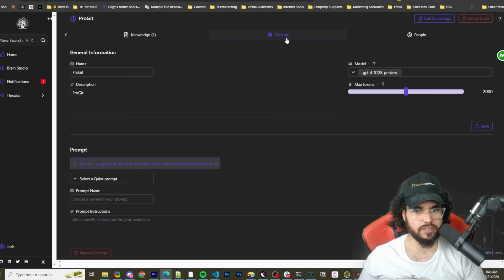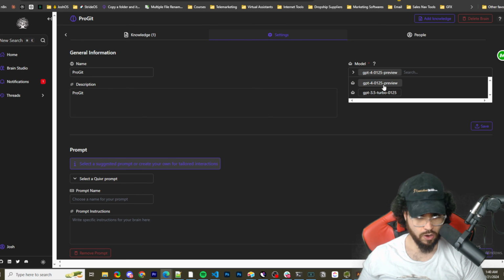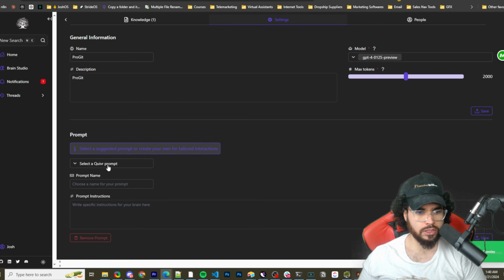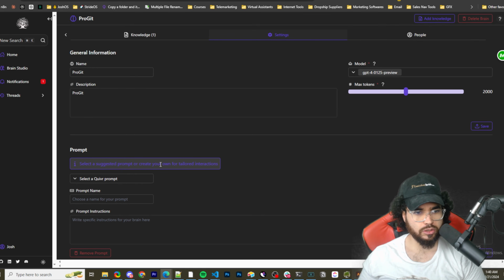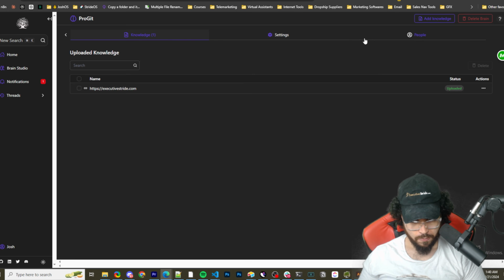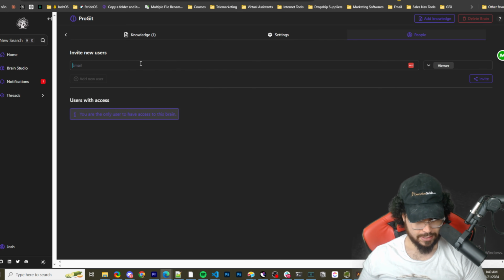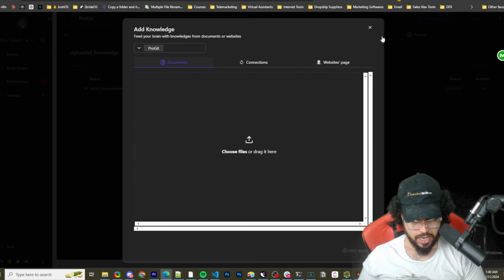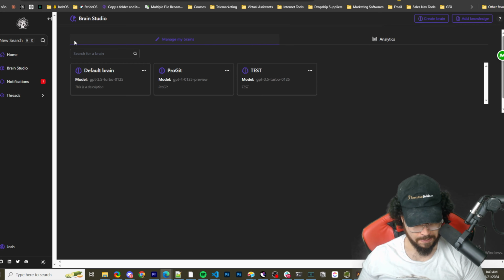When you're in your brain, you can see different things such as settings. We could change the model we want. Right now I just have GPT-4 and 3.5, so we're going to do 4. You can select max tokens. You can create prompts, so prompt name, prompt instructions. I'm not going to do all that right now. You can see people who have access, so you can invite people, and you can see the knowledge that is uploaded right here. I could add knowledge to a specific brain, but let's go ahead and actually test this brain.